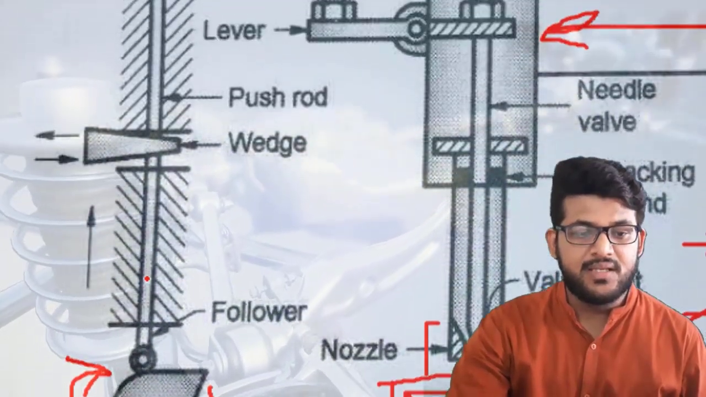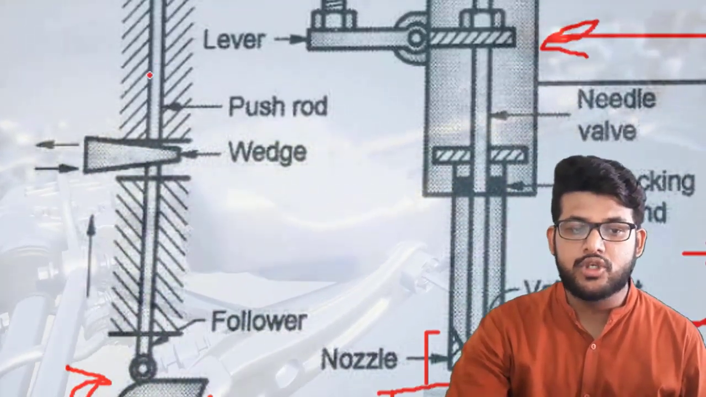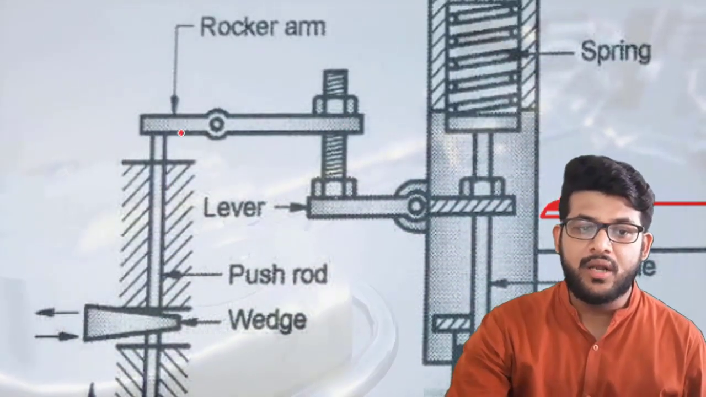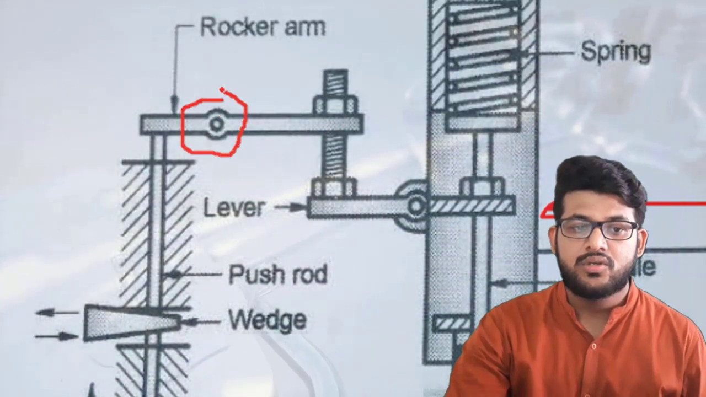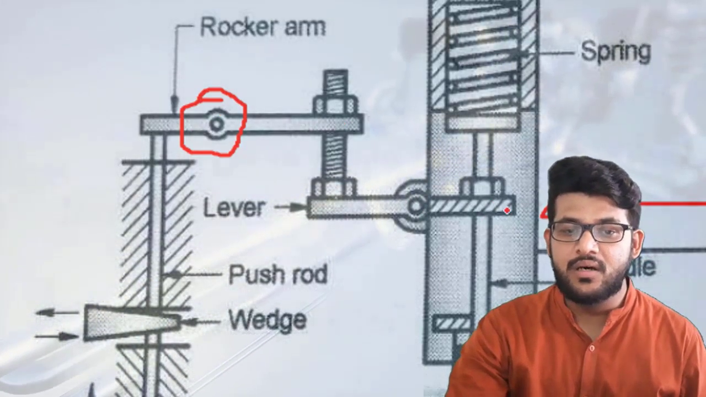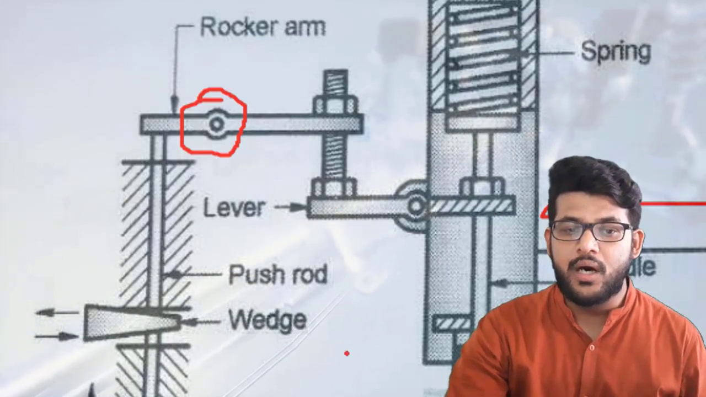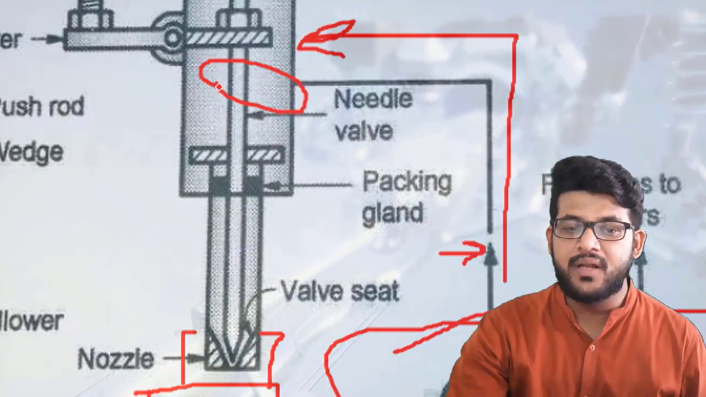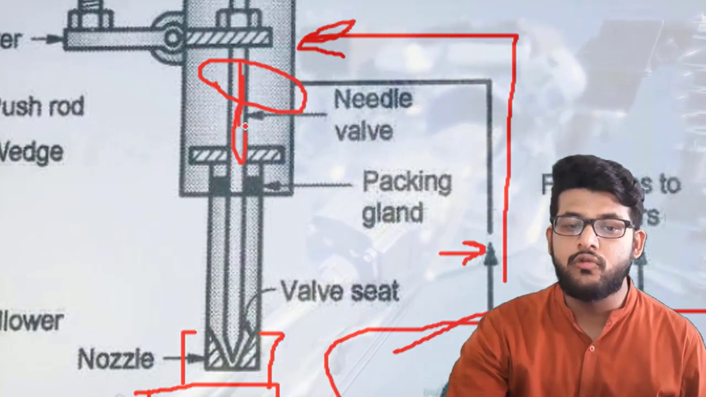Now this follower will push this push rod. This push rod will push this rocker arm, and this rocker arm is hinged from here. So now this lever which is connected with this arm will be pushed up and down, so this nozzle, or you can say this plunger part, will also move up and down.